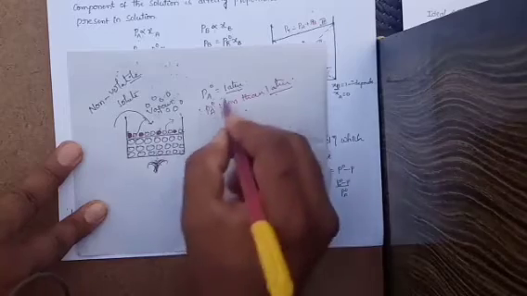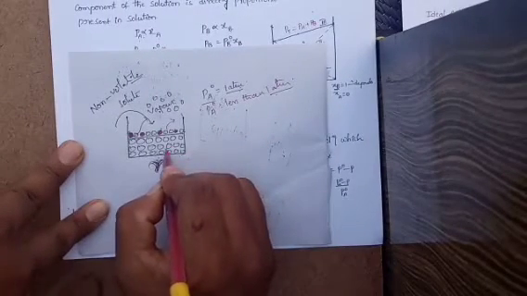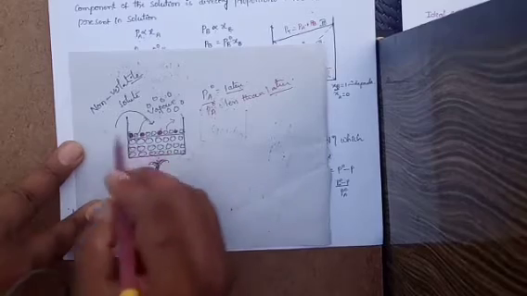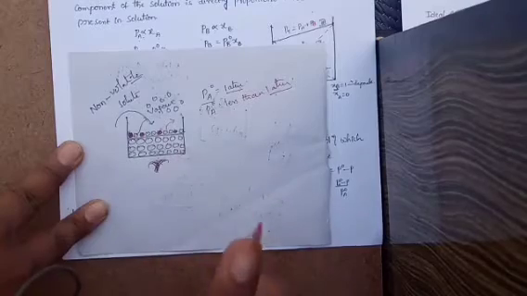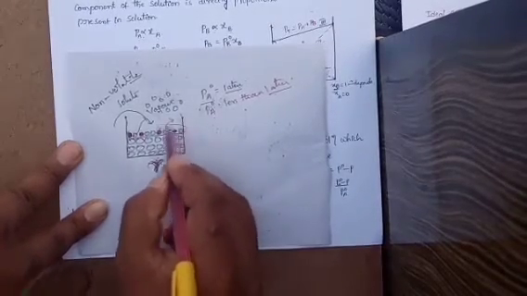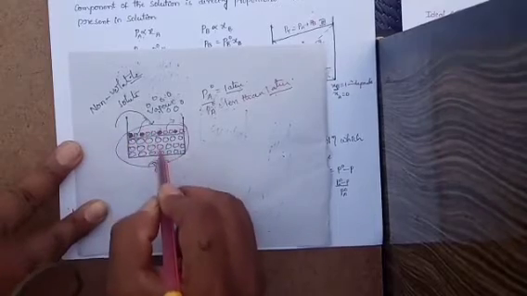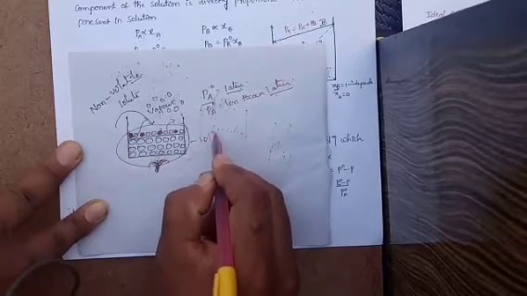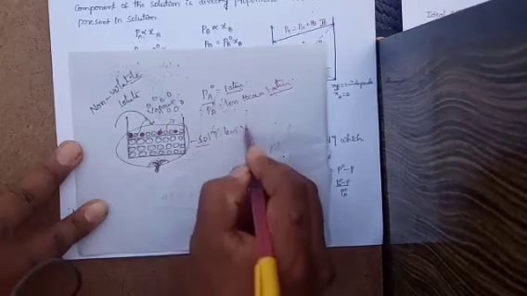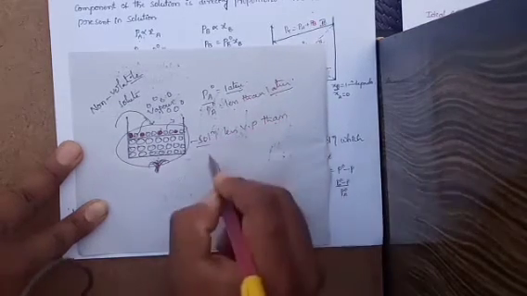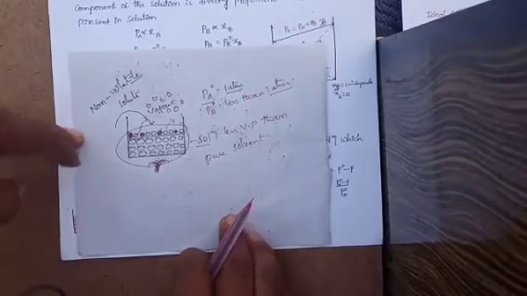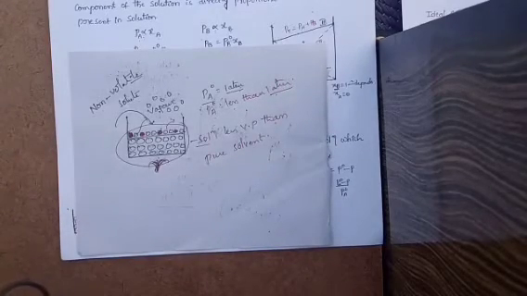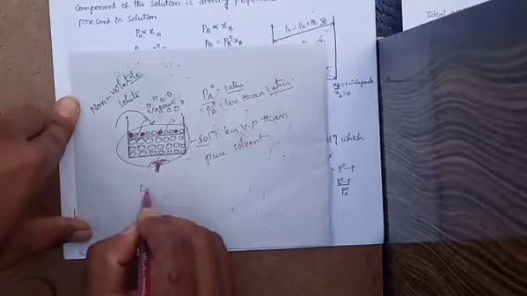The pure solvent has more vapor pressure, and after adding the non-volatile solute, the vapor pressure of the pure solvent decreases. So after adding the solute to the solvent, it becomes a solution. It means the solution has less vapor pressure than the pure solvent. Okay, the solution has less vapor pressure than the pure solvent. So next one is lowering of vapor pressure.